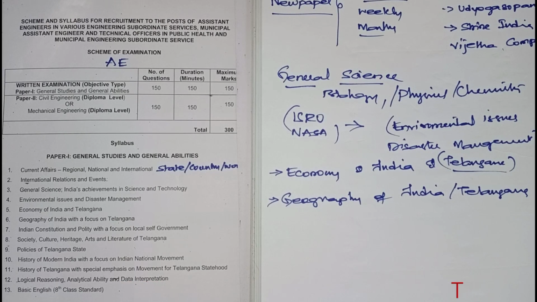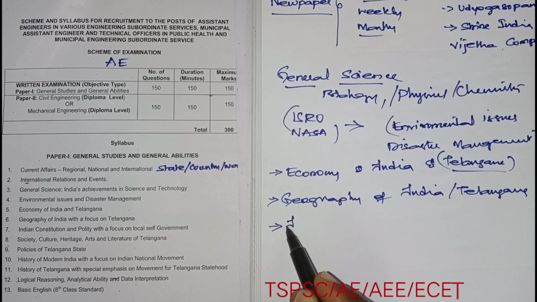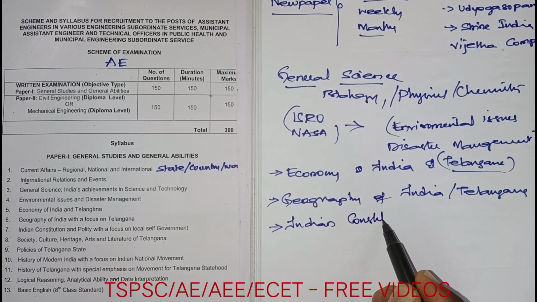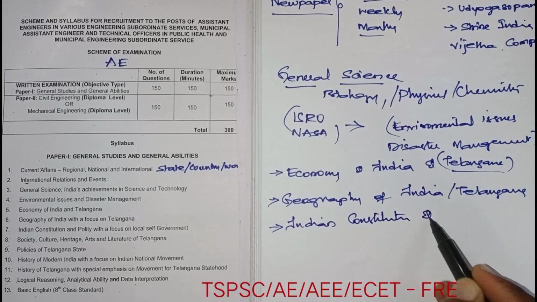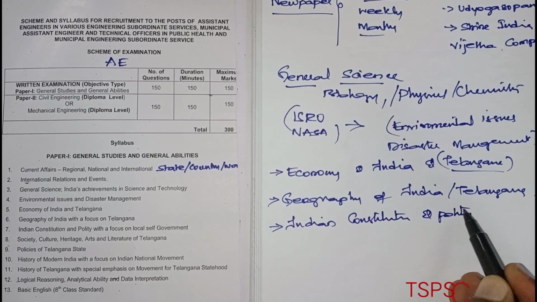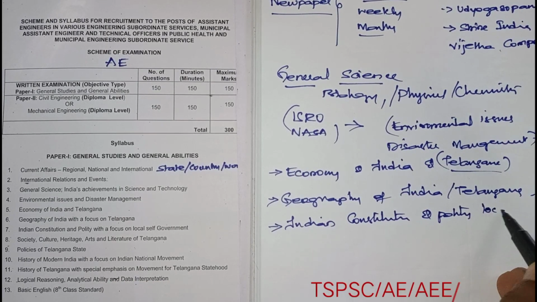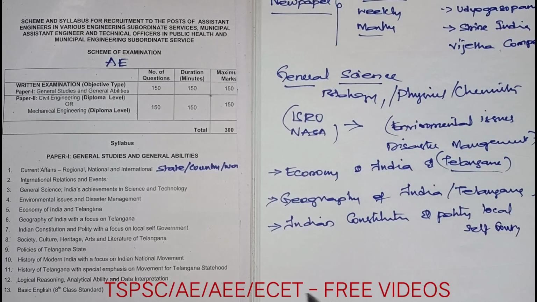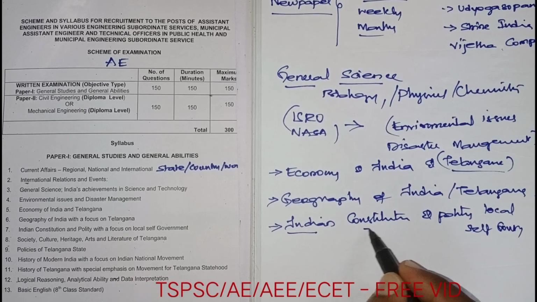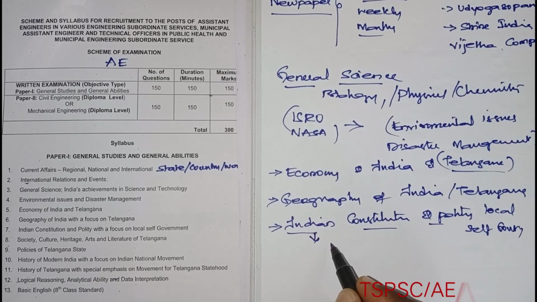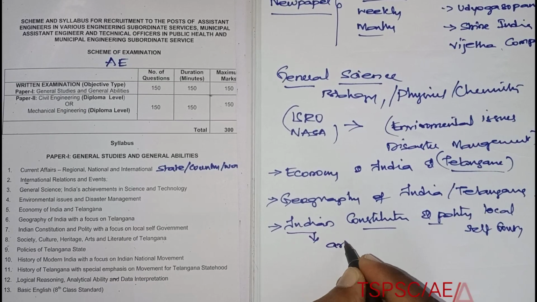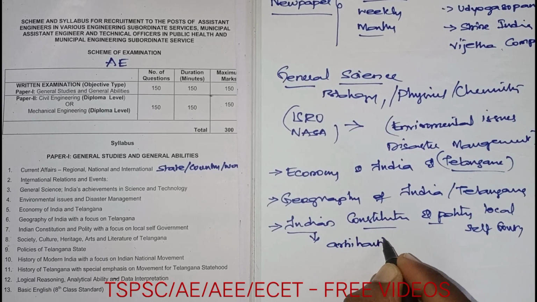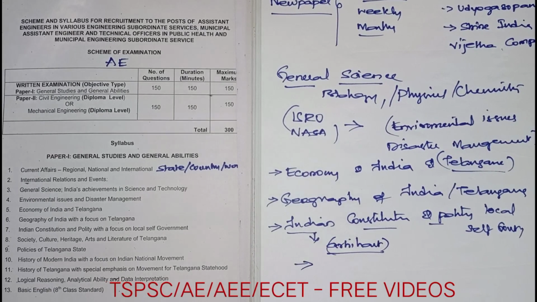Okay, next, Indian Constitution and polity, okay, with a focus on local self-government. Local self-government is our state government, like that. For Indian Constitution and polity, what I preferred is Arihant books, okay.